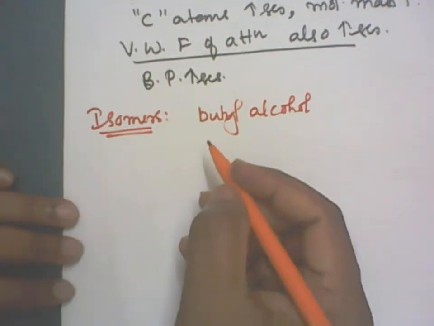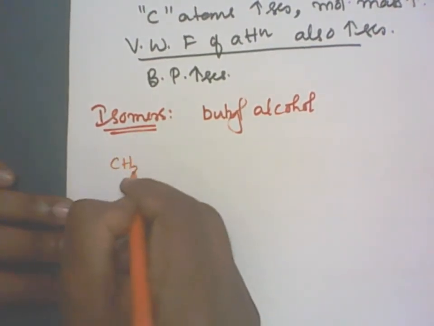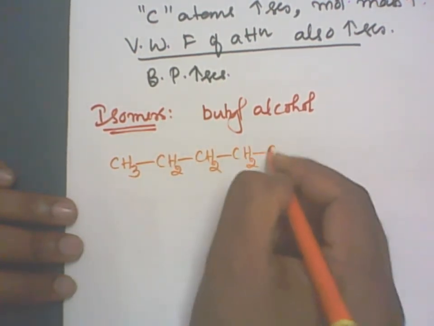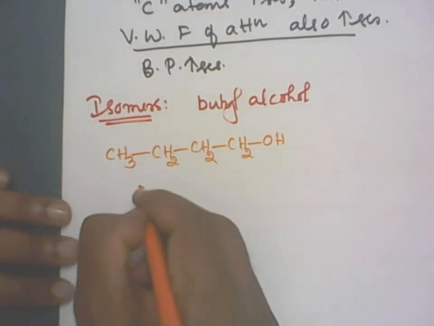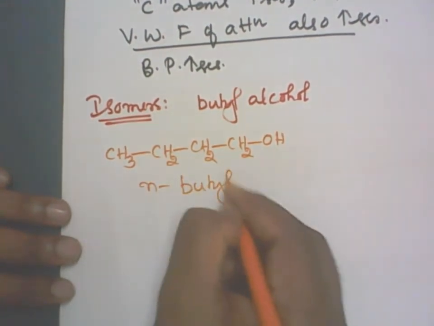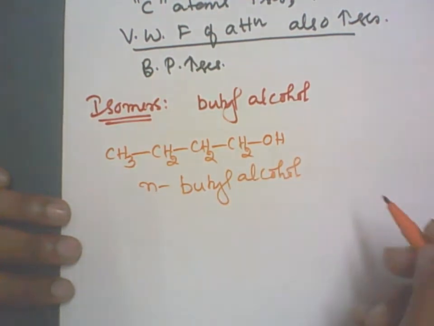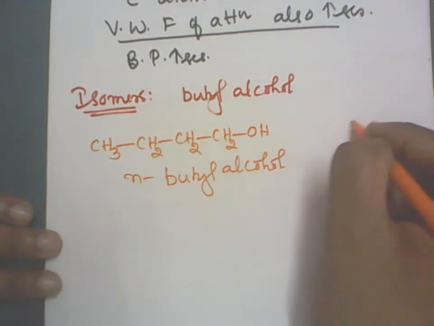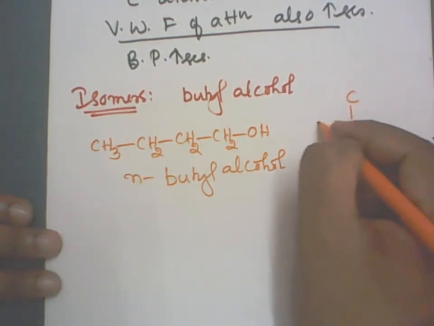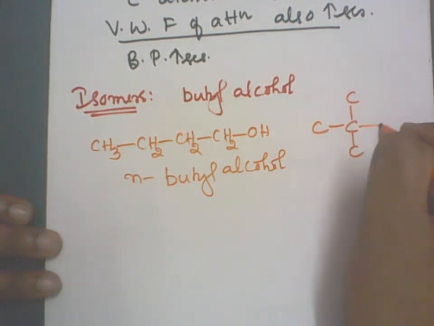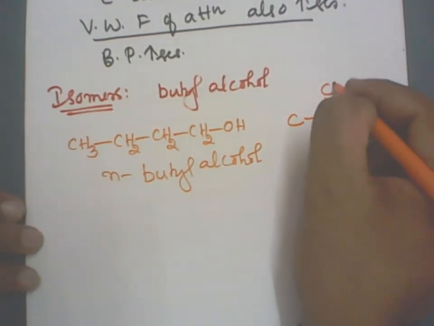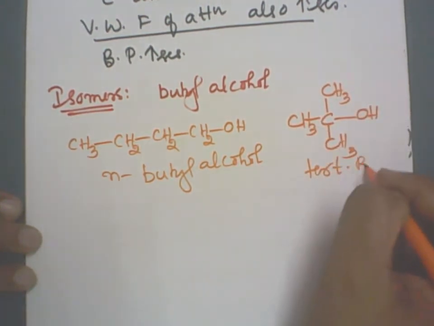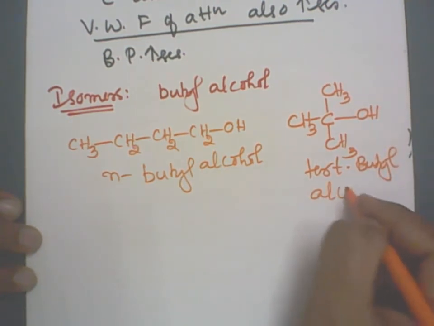I'll write two types of alcohols. One is a linear chain, CH3, CH2, CH2, CH2OH. Correct? This is a normal chain, n-butyl alcohol. Now let me go for the branched one. Carbon in the center, then second carbon, third carbon, fourth carbon, and OH is attached. Remaining valency is by hydrogen, correct? CH3. This is known as tertiary butyl alcohol.